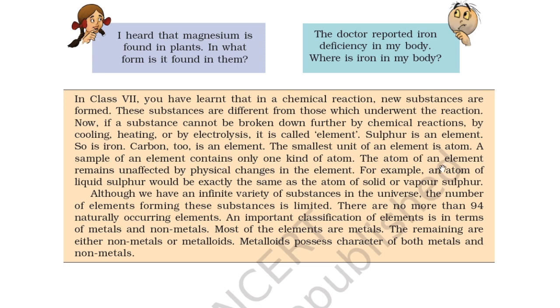The atom of an element remains unaffected by physical changes in the element. For example, an atom of liquid sulfur would be exactly the same as the atom of solid or vapor sulfur. Although we have an infinite variety of substances in the universe, the number of elements forming these substances is limited. There are no more than 94 naturally occurring elements.